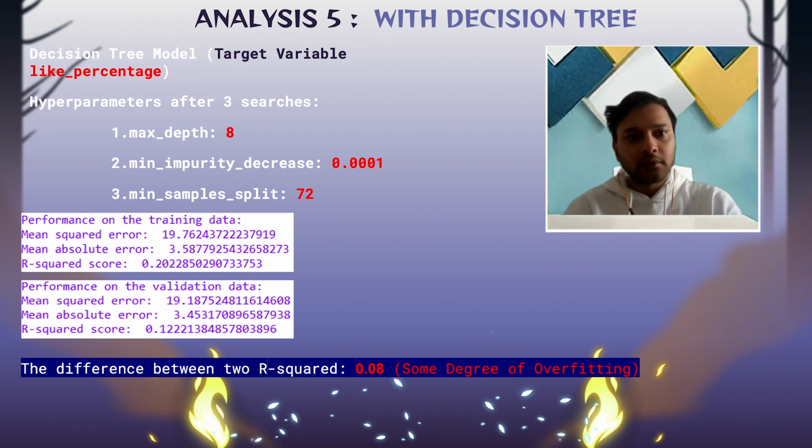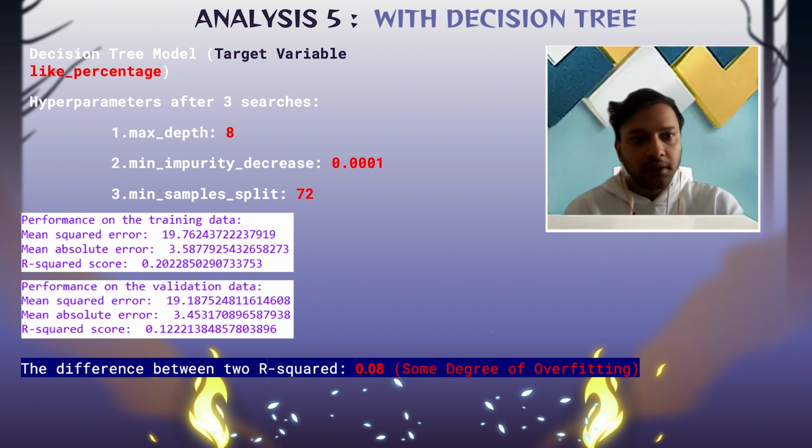The mean squared error, absolute error, and R-squared score for the training data were 19.76, 3.58, and 0.202 respectively. The R-squared score of 0.12 and mean squared error of 19.18 and absolute error of 3.45 on the validation data. So as we can see, the difference between the two R-squared is 0.25091, which shows some overfitting.